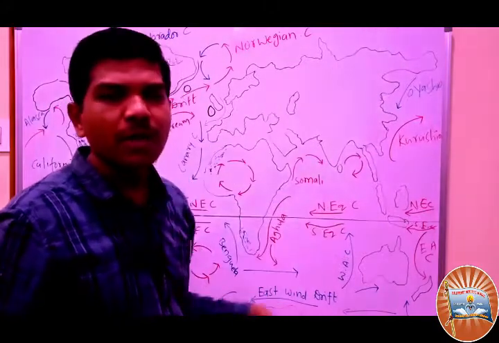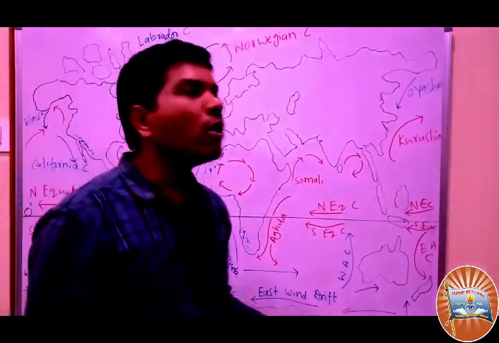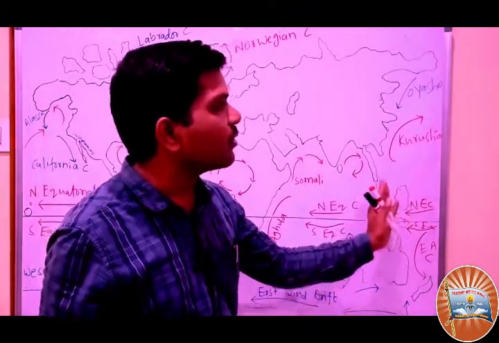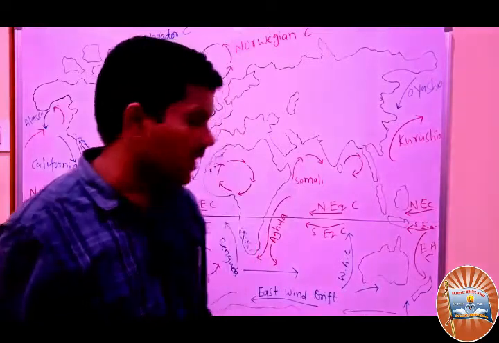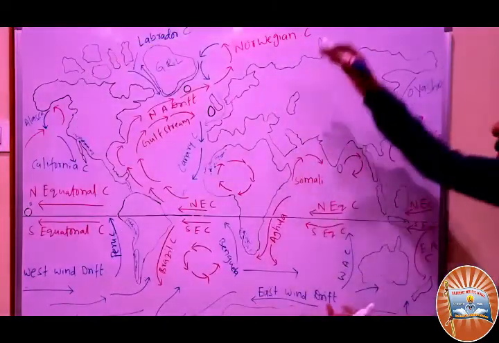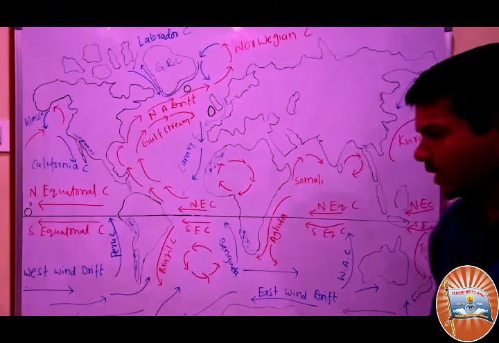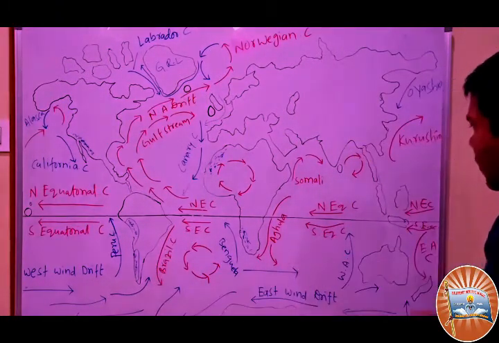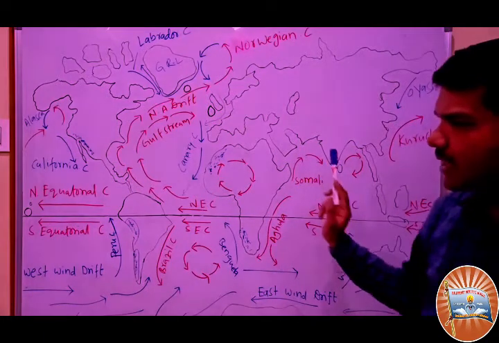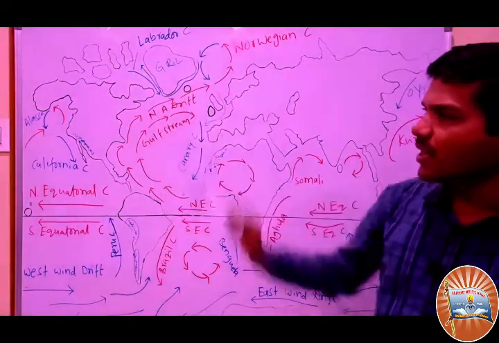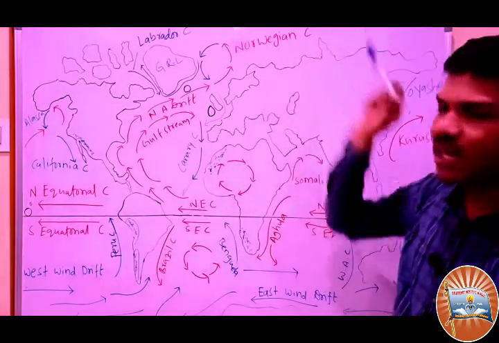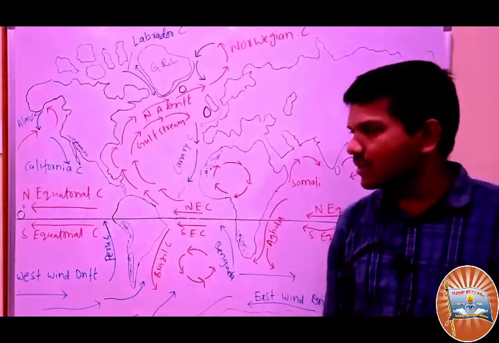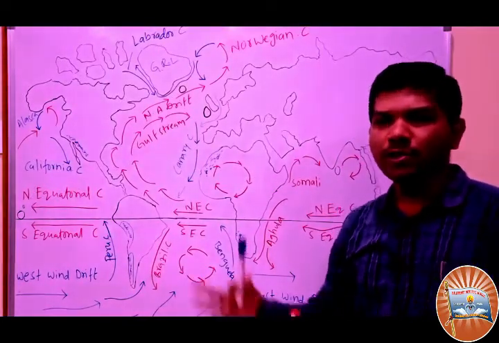So what did you understand finally? Cold ocean currents come towards the warm ocean currents. Warm ocean currents move towards the cold ocean currents. So this is about the ocean currents mentioned in our textbook. Brazil, this is the Brazilian Current. This is the Agulhas Current, Kuroshio Current, Somali Current, Gulf Stream, North Atlantic Drift, Norwegian Current. This is the Labrador Current. These are flowing from one place to another place.